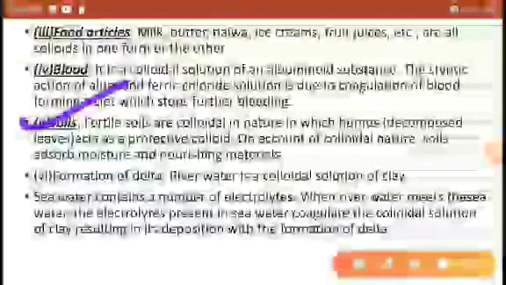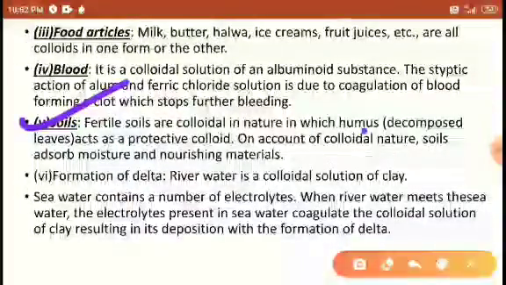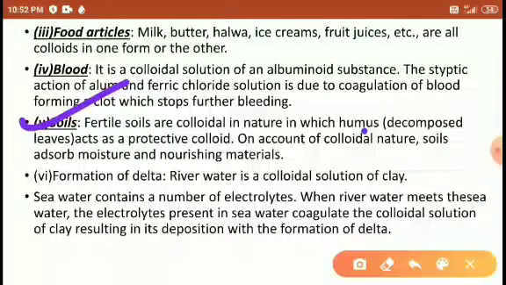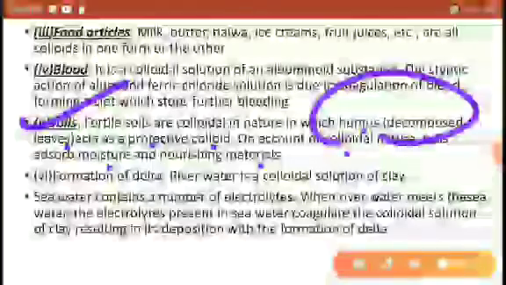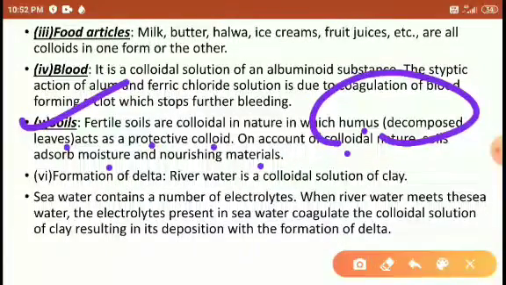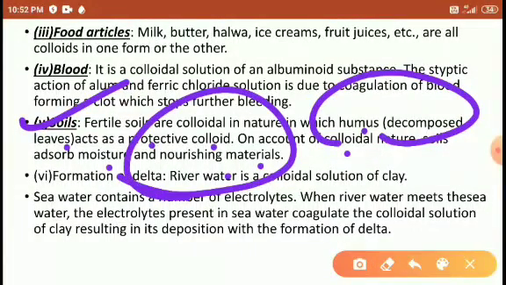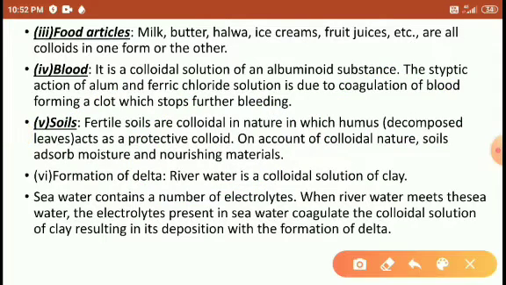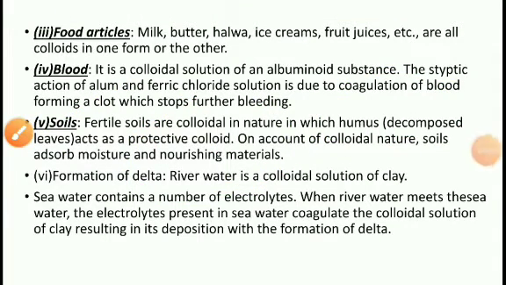Soil. Fertile soil is colloidal in nature, in which humus is present. The fertile soil, the soil in which some decomposed leaves are there. The decomposed leaves act as a protective colloid, and the soil absorbs the moisture and nourishing material. So the decomposed leaves absorb the moisture, hold the moisture, and nourish the plant material. Right, students?